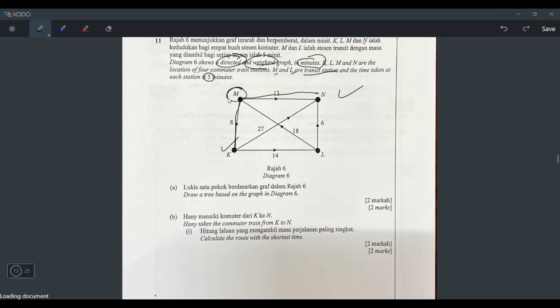But the time taken will be 5 minutes. It means after you spend 8 minutes to reach here, before you take the train to go to N, you have to spend 5 minutes here, because the time taken for each station is 5 minutes.